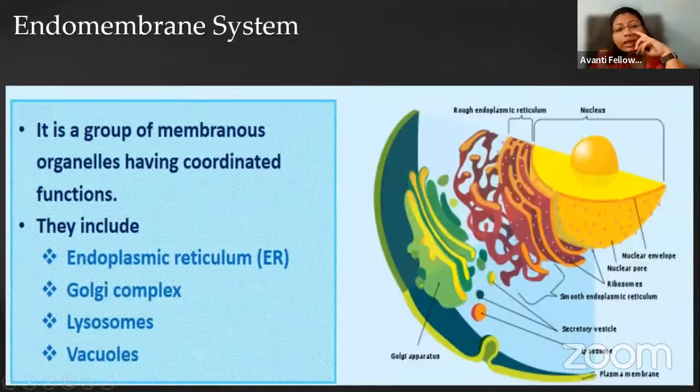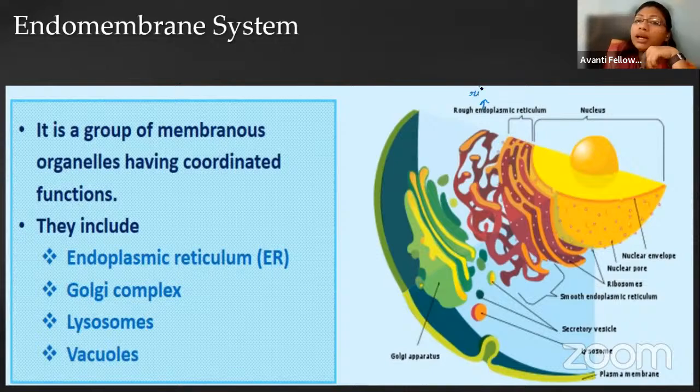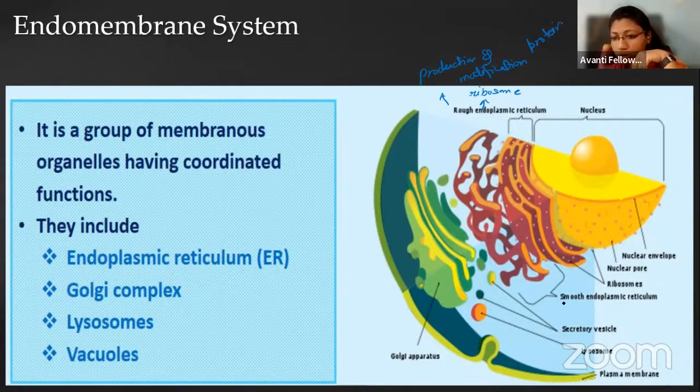Next, we are having the endomembrane system. As I told you, these four organelles are involved in the formation of membrane. Starting with the ER, the ER has two different structures, the rough endoplasmic reticulum and the smooth endoplasmic reticulum. The rough endoplasmic reticulum has ribosomes on its surface, due to which it helps in the production and modification of protein, right? But in the smooth endoplasmic reticulum, no ribosome is present. So it is involved in the synthesis of lipid, right?